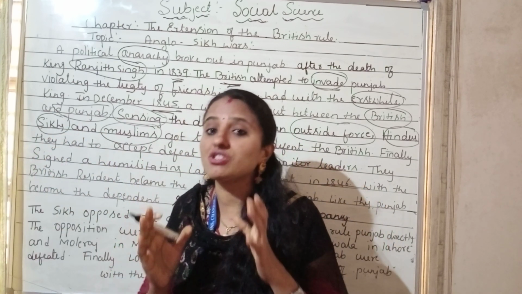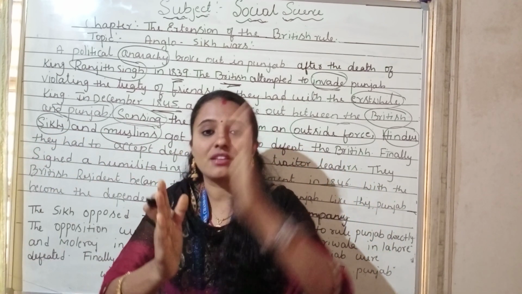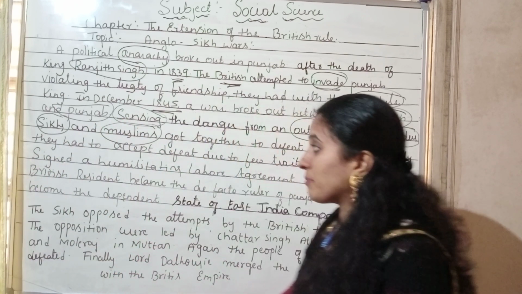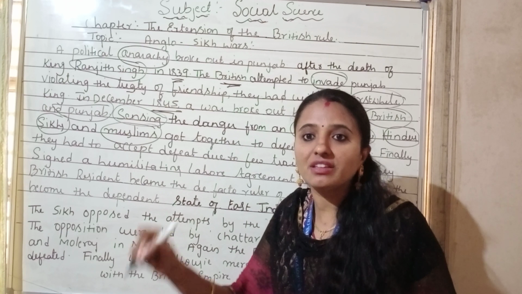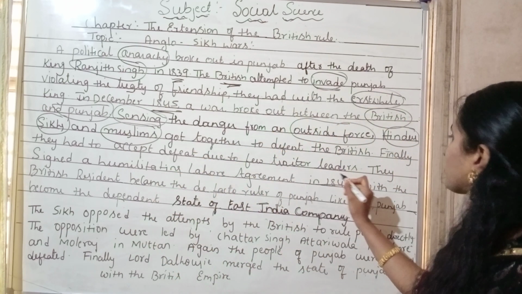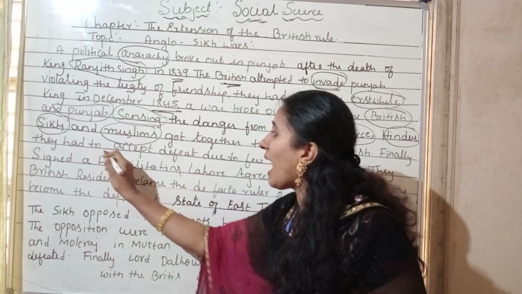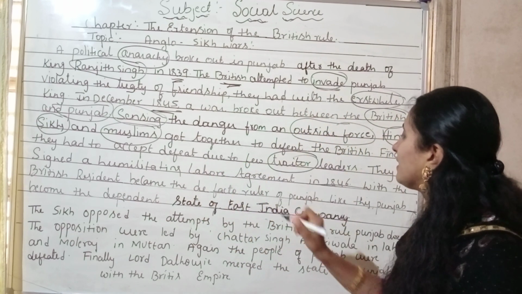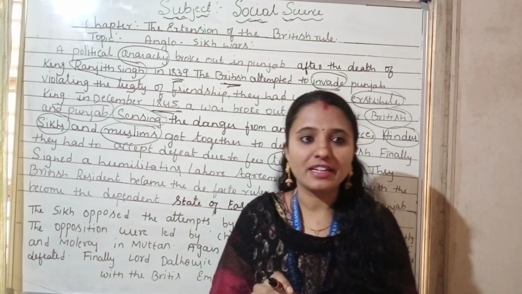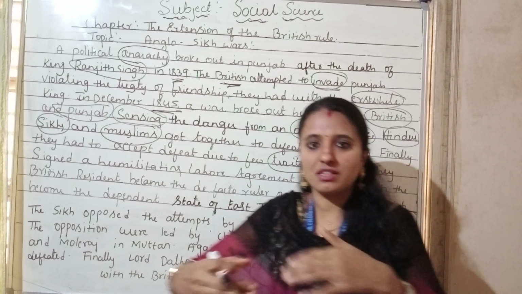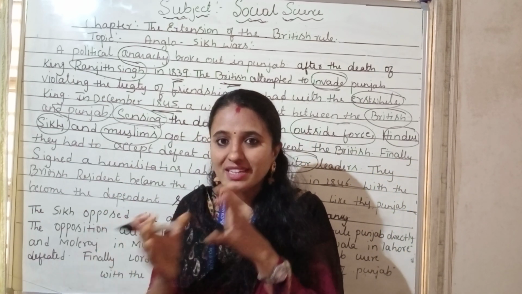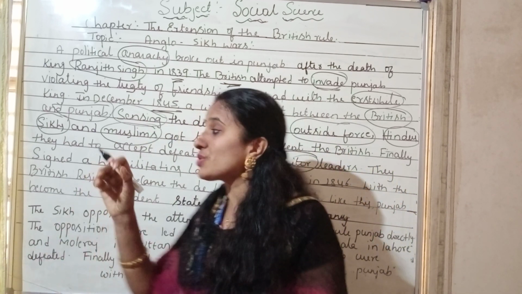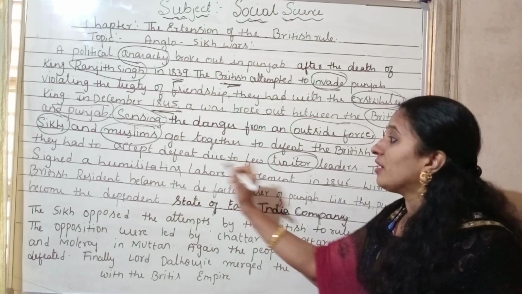To defeat them was not so easy. So all three together, Hindu, Sikh and Muslim, made a group and tried to defeat the British. Finally they had to accept defeat due to a few territorial leaders. Territorial leaders means the rulers of that particular state. So in the Punjab, some of the rulers were territorial leaders, and because of them they had to accept the defeat.